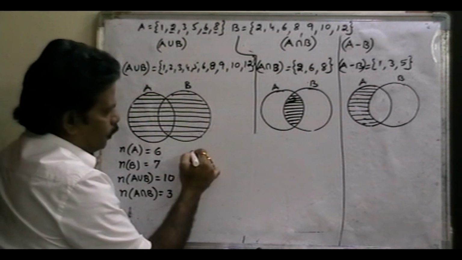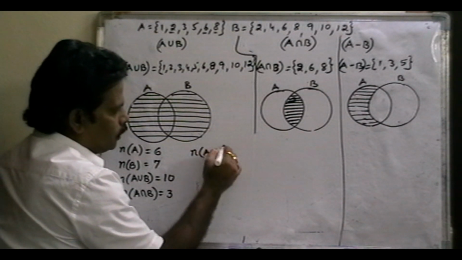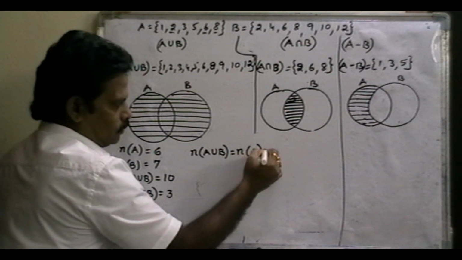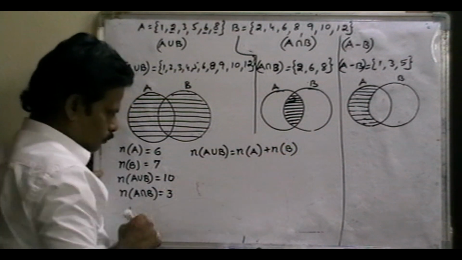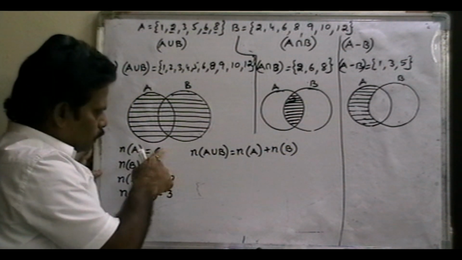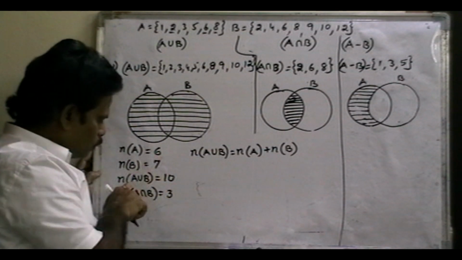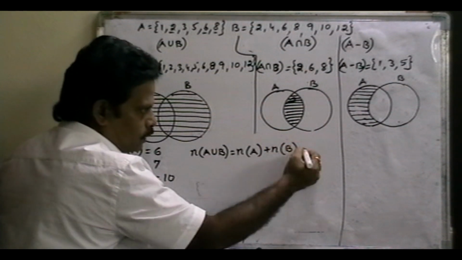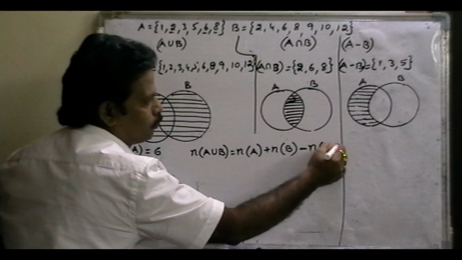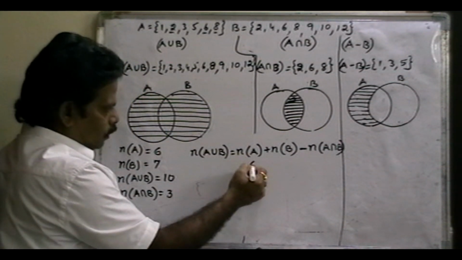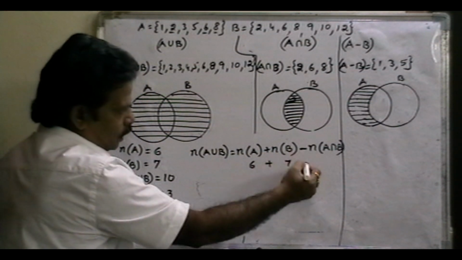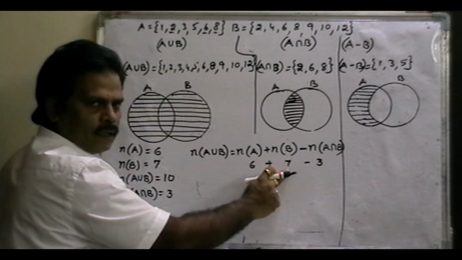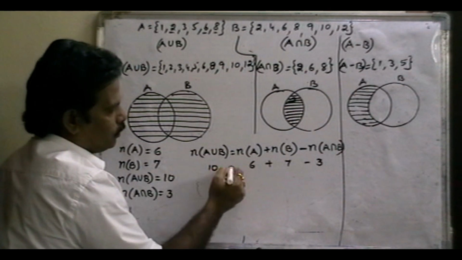Right? So the number of elements in A union B, the total elements, is equal to the number of elements in A plus the number of elements in B. Total 6 plus 7, how much? 13. But A union B has only 10 elements. So n of A plus n of B minus the number of elements in A intersection B, the common elements. A has 6 elements plus B 7 elements minus the common elements, A intersection B, 3 elements. Now 6 plus 7 is 13, 13 minus 3 is 10. Right?